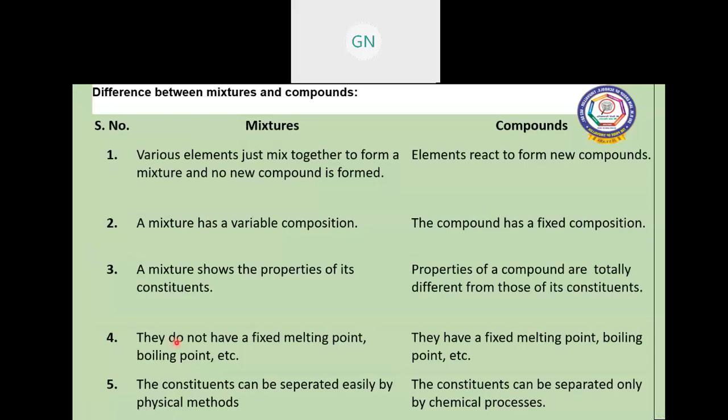Mixtures do not have a fixed melting and boiling point, but a compound has a fixed melting and boiling point. The constituents of a mixture can be separated easily by physical methods, by using filtration or distillation. We can remove the components. The constituents of a compound can be separated only by chemical process.